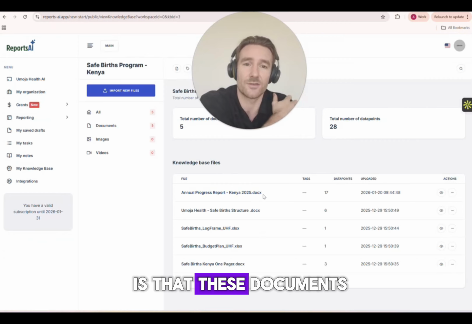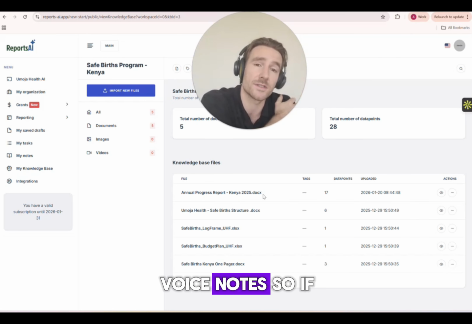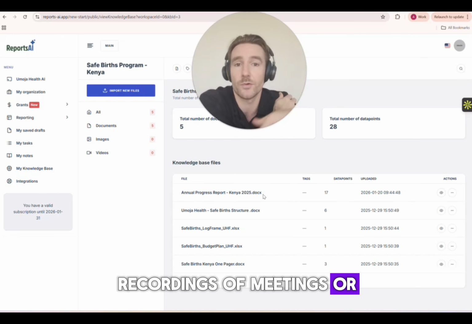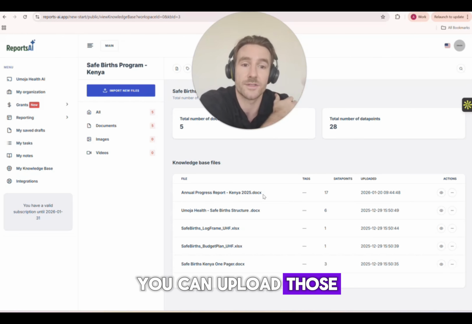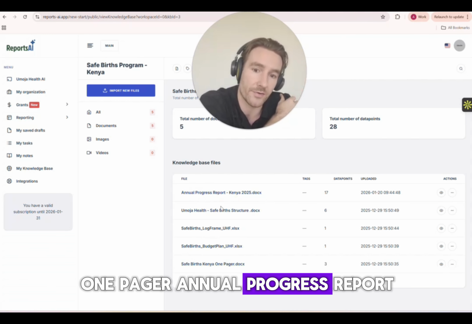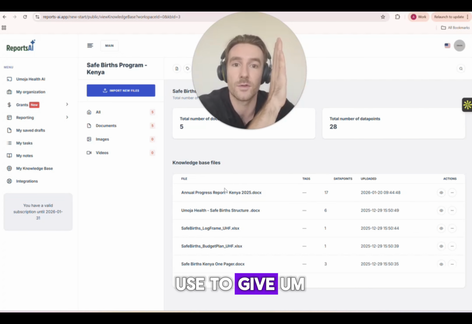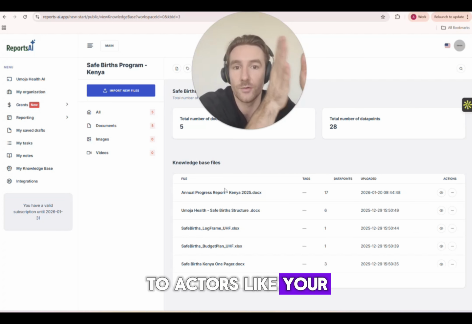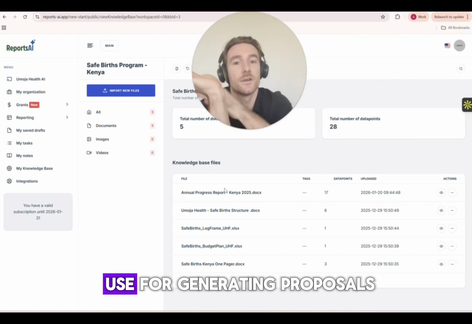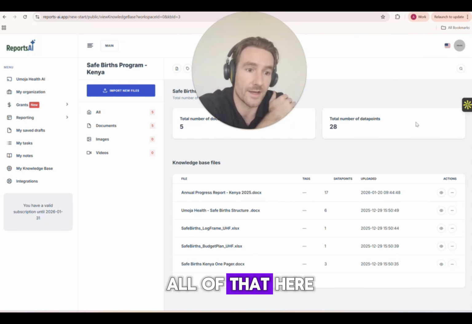What's great about this is that these documents can be in any format. They can be images, videos, voice notes. So if you've got recordings of meetings or recordings of interviews, you can upload those and it will still extract the data points that are relevant. PDFs, Excel files as well. So you see I've got log frames, budget plans, one pager, annual progress report. These are things that you can use to act as your knowledge base that you can then use for generating proposals, generating reports, that kind of stuff. So you can upload all of that here.